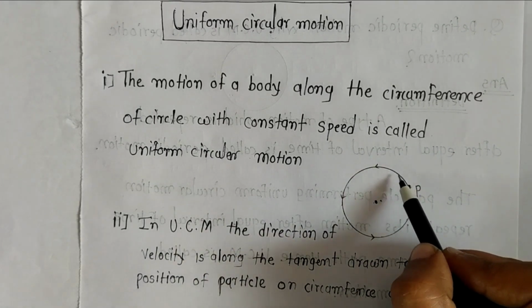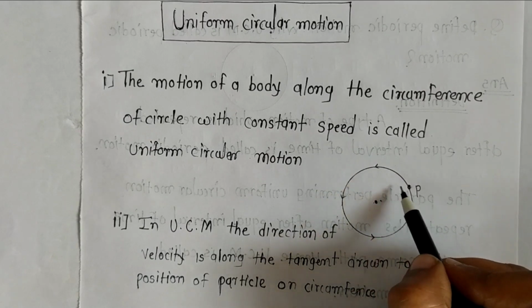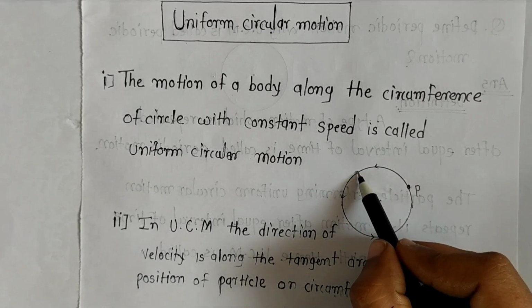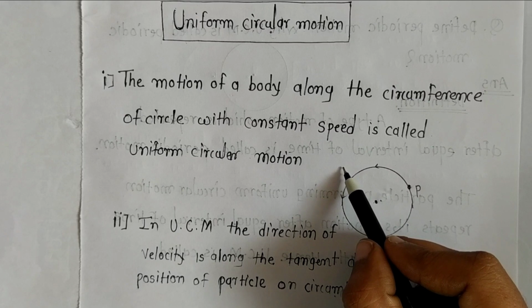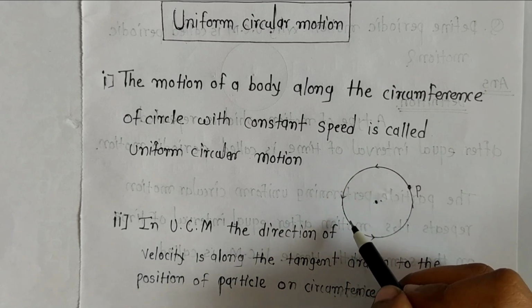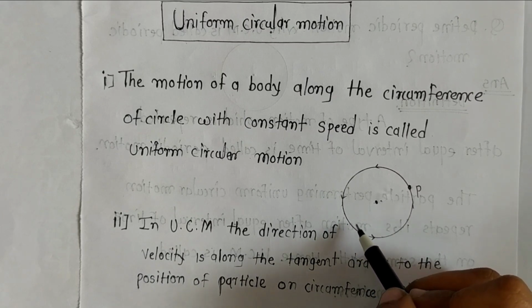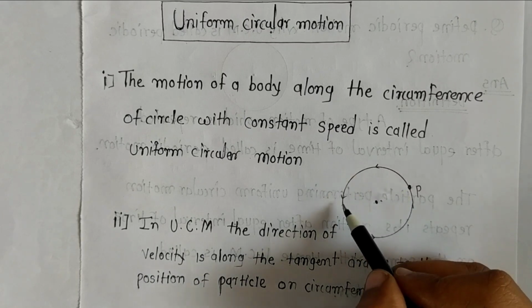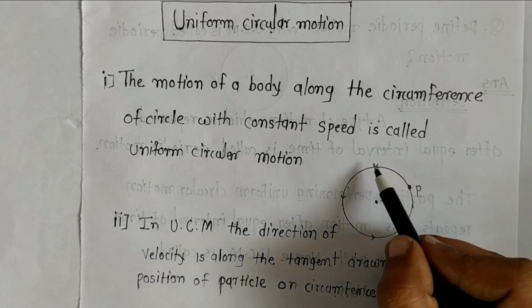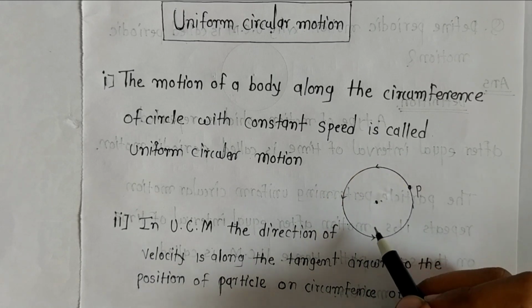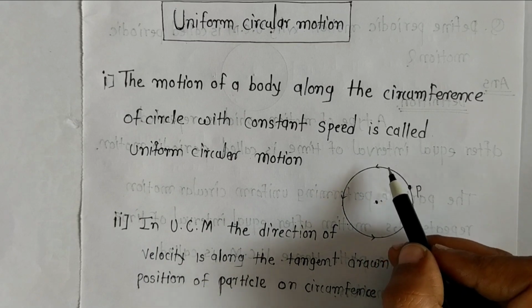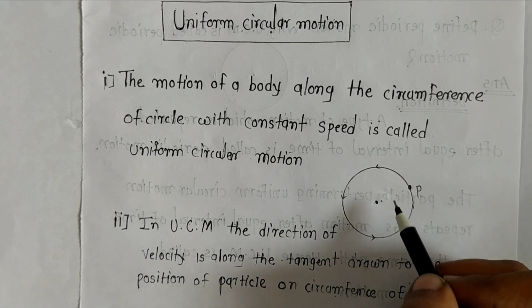Same body, and when it comes to here, the speed of this body is also 5 meter per second. Same here, when this body comes here, the speed is also 5 meter per second. So along the circumference of the circle with a constant speed, the speed of this body never changes. This motion is called uniform circular motion.